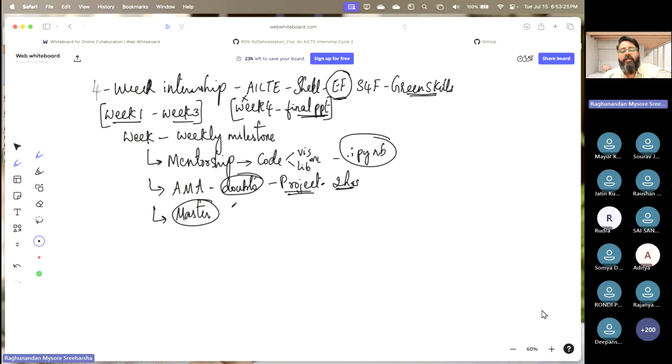Next, what we have is a master session. In the master session, you will be having 3 different theoretical courses. This could be how to build a resume, or if you want to know anything about DevOps. Another one is there, I forgot. This is for week 1, week 2, and week 3. This is how everything will be done.